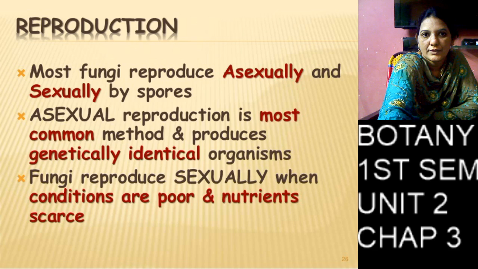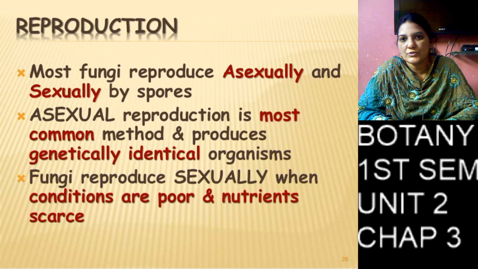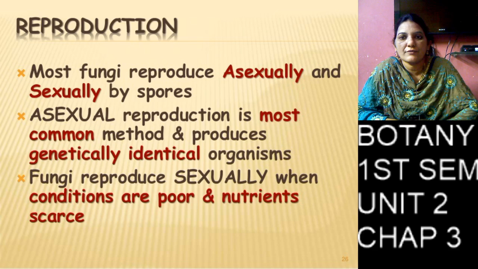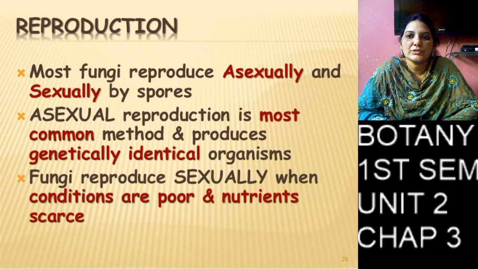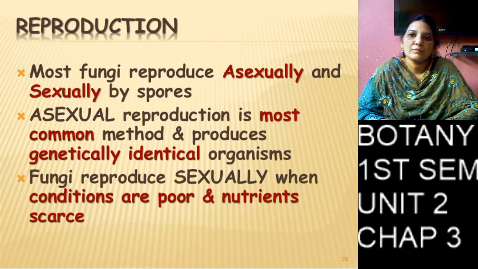Coming to the reproduction, reproduction takes place in three types: vegetative reproduction, asexual reproduction and sexual reproduction. In vegetative reproduction, by fragmentation, the mycelium accidentally breaks down, and the broken pieces become new mycelium. So that is called fragmentation.